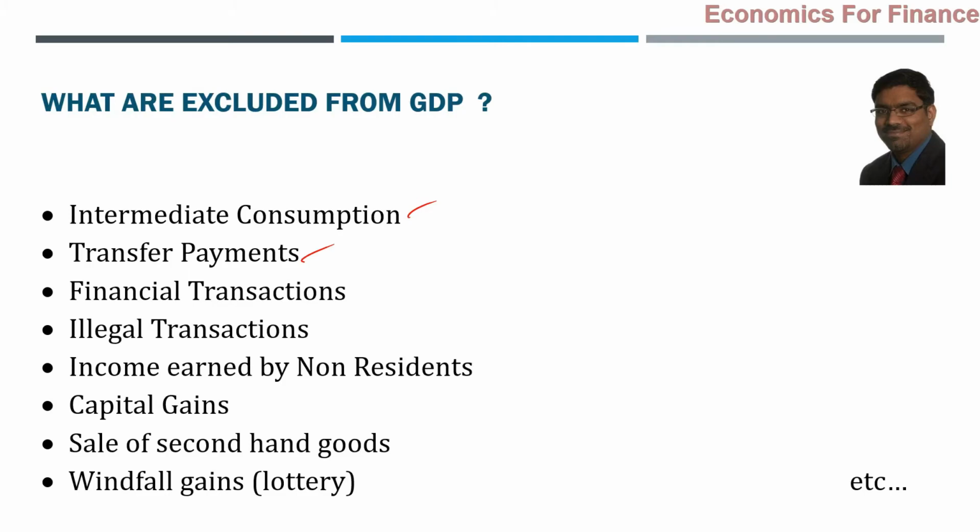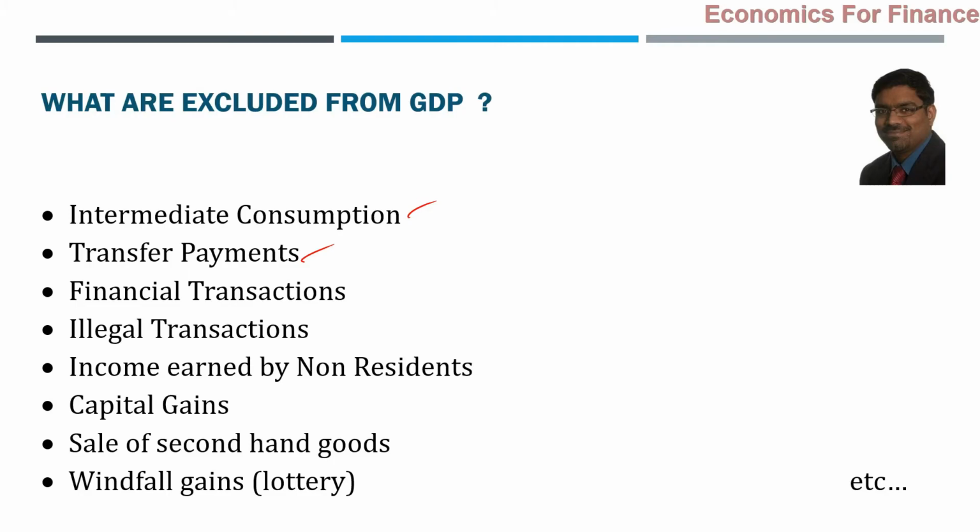Let us say the pensions that the government gives to old people, and in some countries some unemployment allowance called as transfer payments. In other words, there is a money flow coming from government to the public, but there is